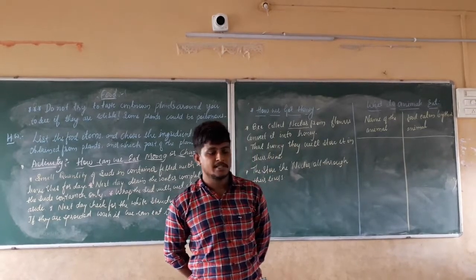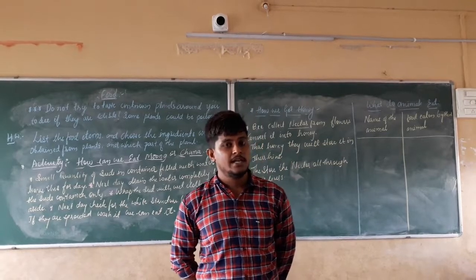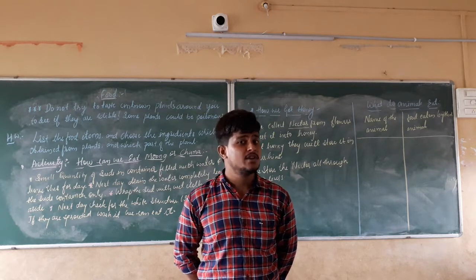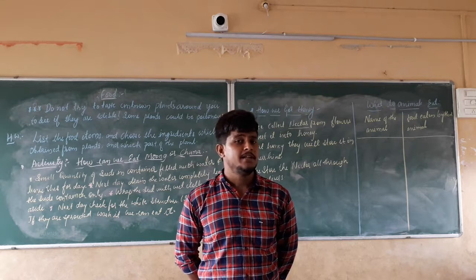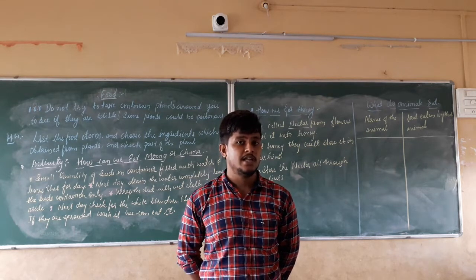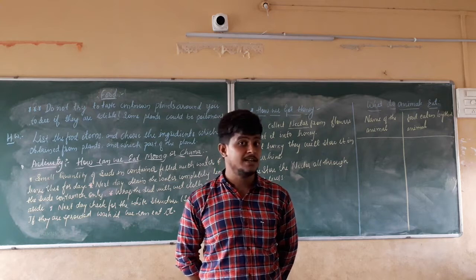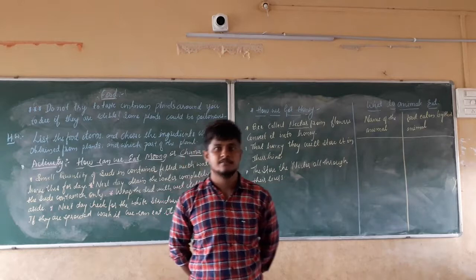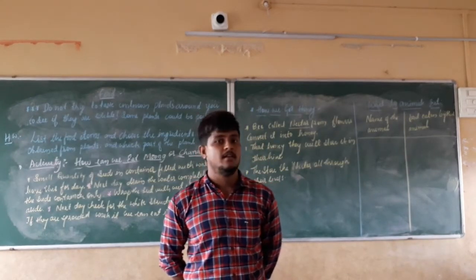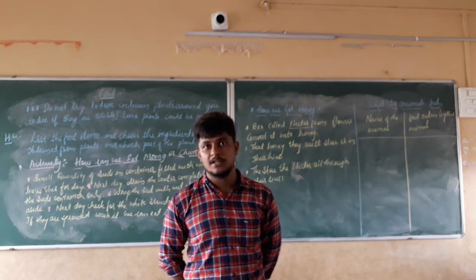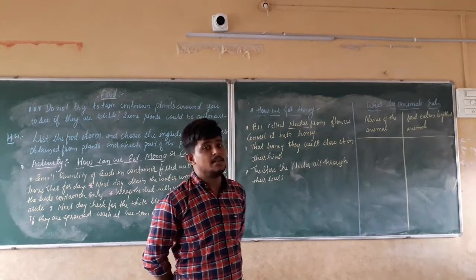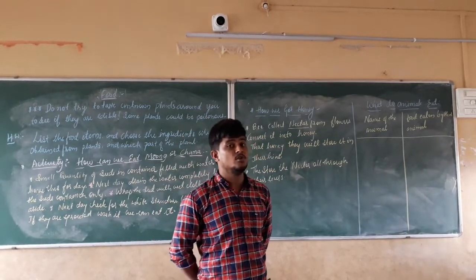Right? In the same manner, what is a cat going to eat? A cat is going to eat small rats, small insects, butterflies. It is also going to drink milk. It is also going to eat non-veg, that is meat, leg pieces. In the same manner, what is a dog going to eat? The major food of a dog is meat. It is also going to eat roti or chapatis. These are the major food sources of animals.